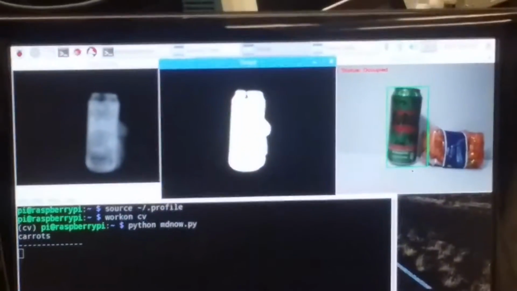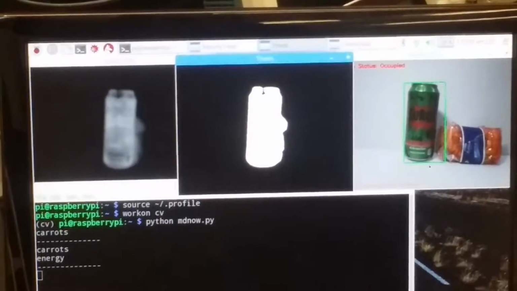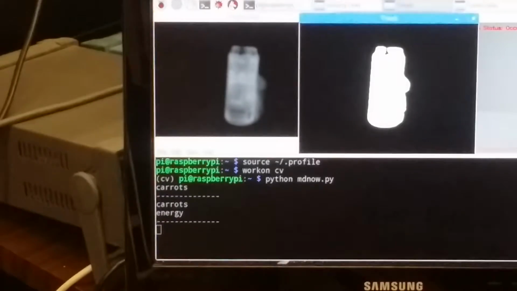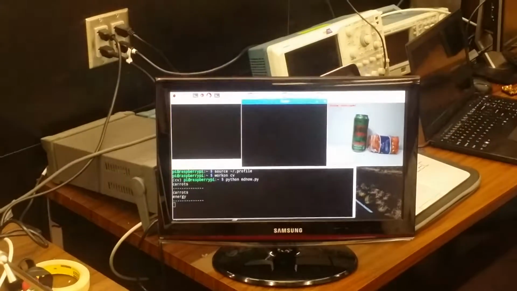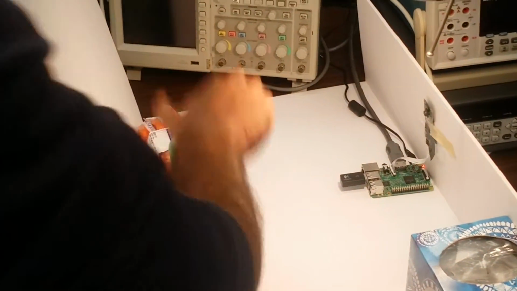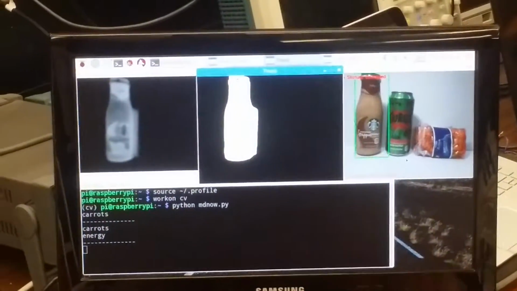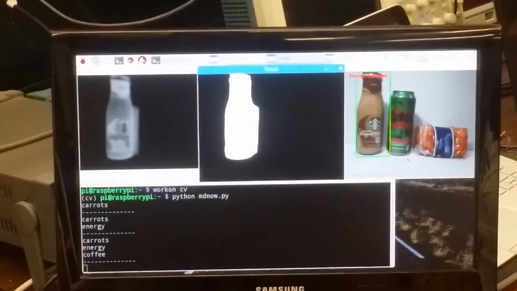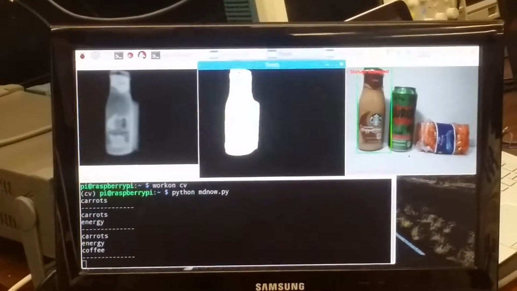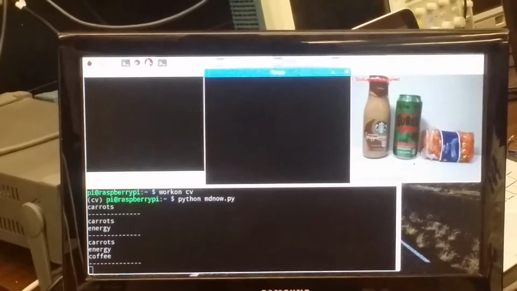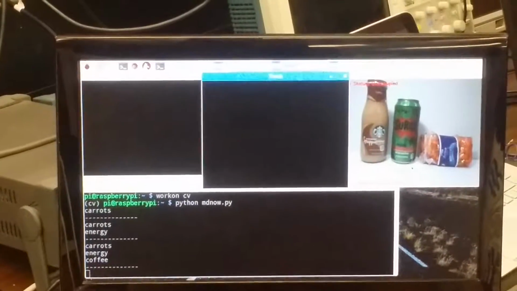Now we can add something else in. Energy drink. Again, threshold image, difference between the new image and the old image. There, carrots and energy drink. Now we're gonna add something else in, and it's gonna do the same thing. We have to put things in one at a time, and it will detect it based off the motion that was captured.